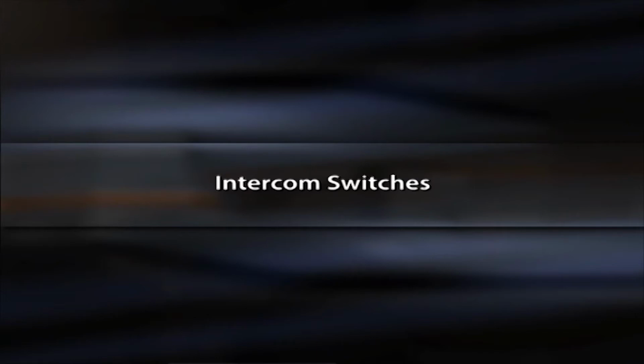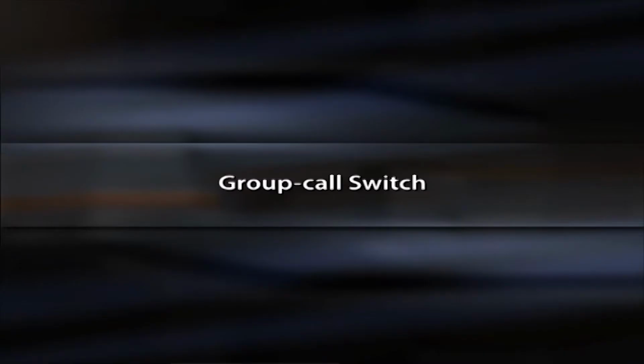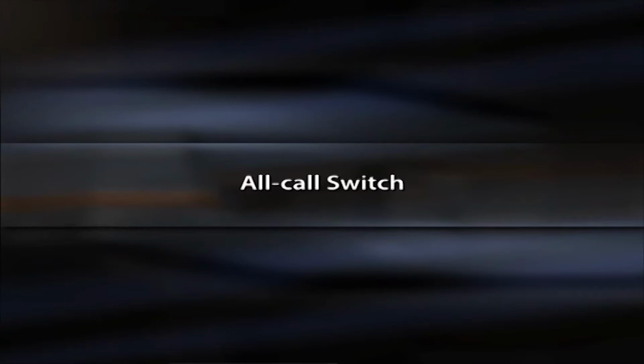Intercom switches. These switches facilitate two-way conversation between the teacher and any individual student. Group call switch. This switch enables the teacher to make announcement to all the students who are listening to a particular tape from the console source. The teacher does not have to make individual announcement to each student under such a circumstance. All call switch. This is the switch that allows the teacher to make announcements to all students inside the laboratory regardless of what they are doing at the moment.